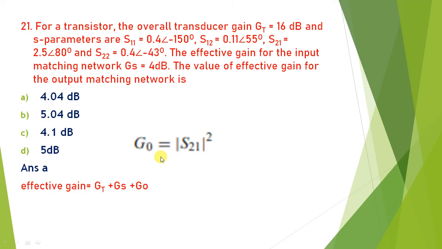So that's all from my side. I have covered almost all types of examples related to constant gain circle and noise measure. So I hope you have enjoyed this lecture. In the next lecture we will discuss the assignment solution of week 8 of microwave integrated circuits, and that's all about the load impedance and source impedance.